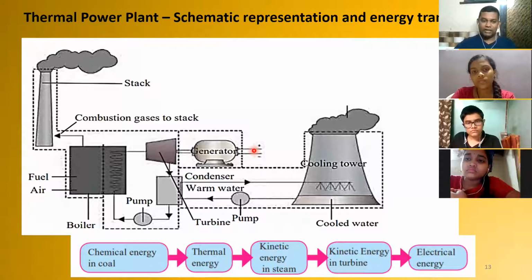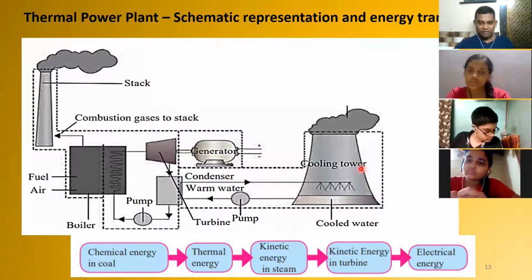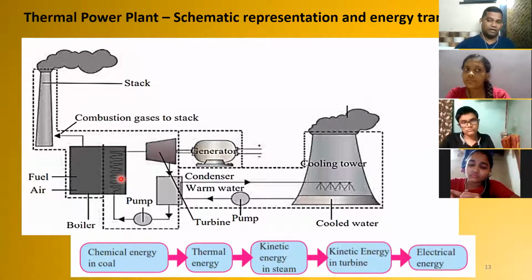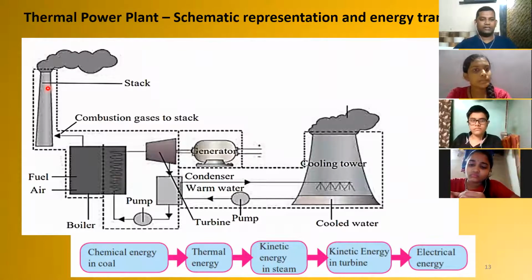Correct, but the water has boiled, it has to be cooled, so there is a condenser. The condenser will cool the water and recycle it. That happens in the cooling tower. And because of this combustion, a lot of gases are released, which have to be moved out. That takes place through this combustion gases outlet.